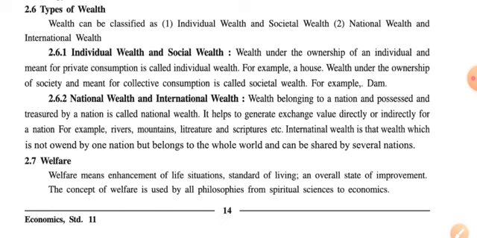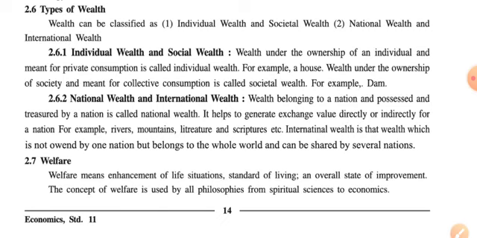And meant for private consumption. It means he can use it, he can purchase it, or he can destroy it. In any way, the consumption of that particular good or wealth lies with that particular person only, then it is called individual wealth.